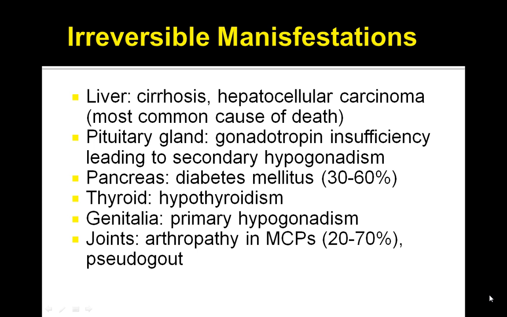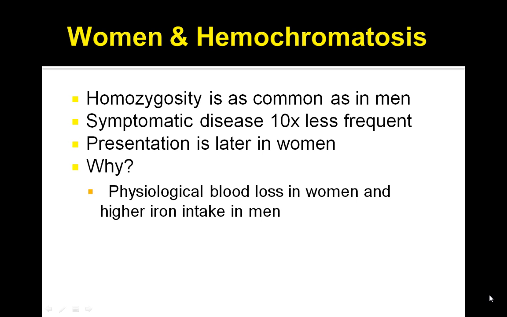In terms of the irreversible manifestations, you have cirrhosis, and cirrhosis increases the risk of hepatocellular carcinoma by 200-fold. The presence of liver disease is a primary factor in determining the prognosis. Patients have gonadotropin insufficiency leading to secondary hypogonadism. There's diabetes mellitus, hypothyroidism, primary hypogonadism, and arthropathy in the MCPs, as well as pseudogout, which are common associations.